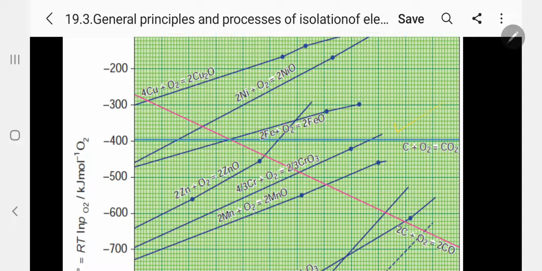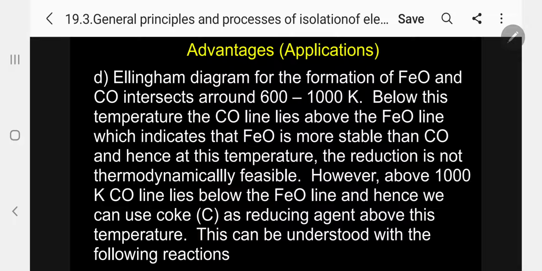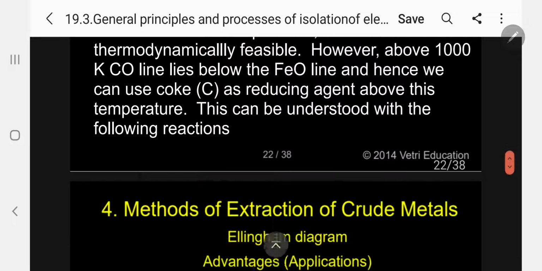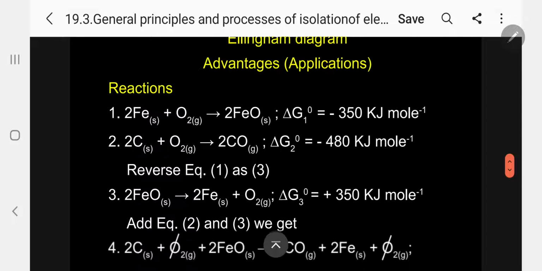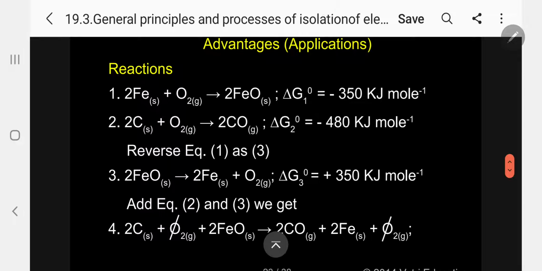However, above 1000 Kelvin, the CO line lies below the FeO line, and hence we can use carbon as a reducing agent above this temperature. This can be understood with the following reactions. Kindly follow. So I am giving an example to understand.